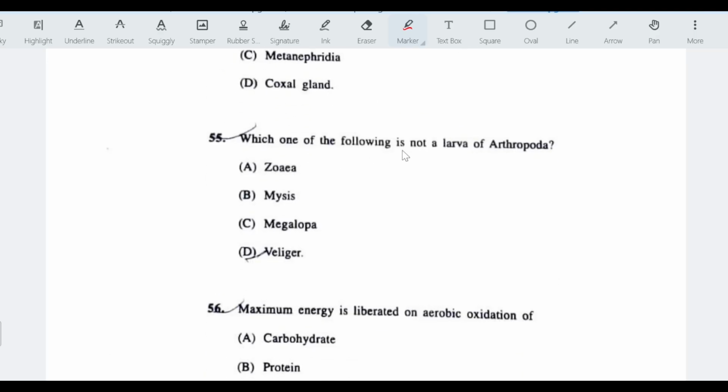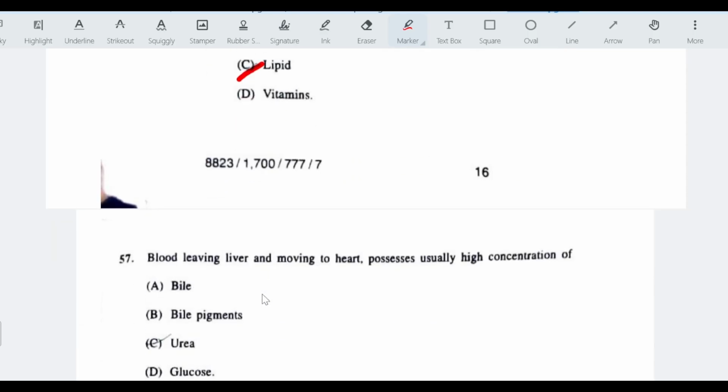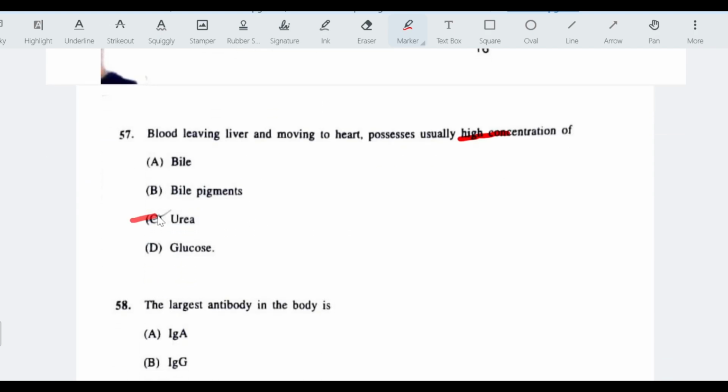Which one of the following is not a larva of Arthropoda? Answer is veliger, which is a larva of a mollusk. Maximum energy is liberated on aerobic oxidation of lipids. Blood leaving liver and moving to heart possesses usually high concentration of urea.